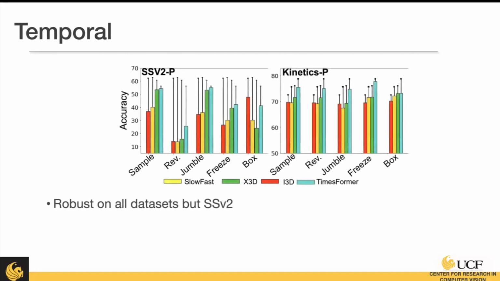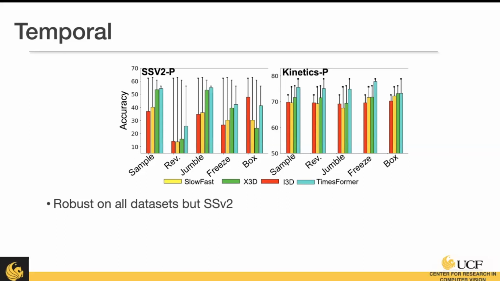Now, because videos are very important to have temporal information, we're going to look at the temporal aspects of these models. As you can see here, models are quite robust on the Kinetics data set. On the x-axis, we have some temporal perturbations. Here, this line represents the original score on the clean data set, and the bar represents the score on the perturbed data set. You can see the drops are quite small, but then when you look at the Something-Something version 2 data set, the drops are quite significant. And this is the case with all the other data sets as well.